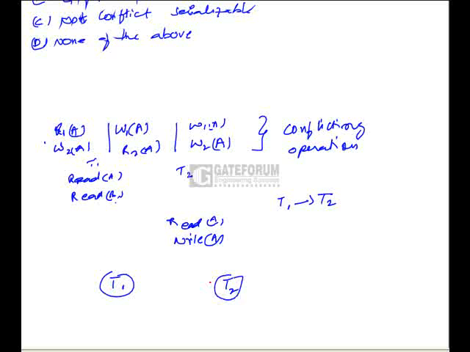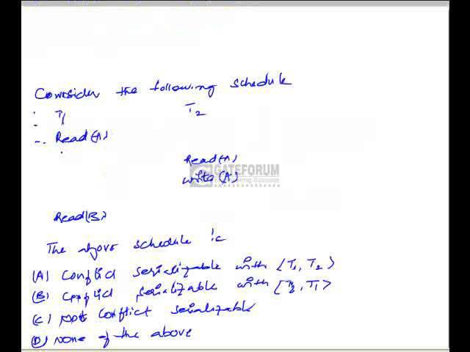In the precedence graph, the order of the conflicting operations is represented by directed edges. Here the conflicting operations are read A from transaction T1 and write A from transaction T2.